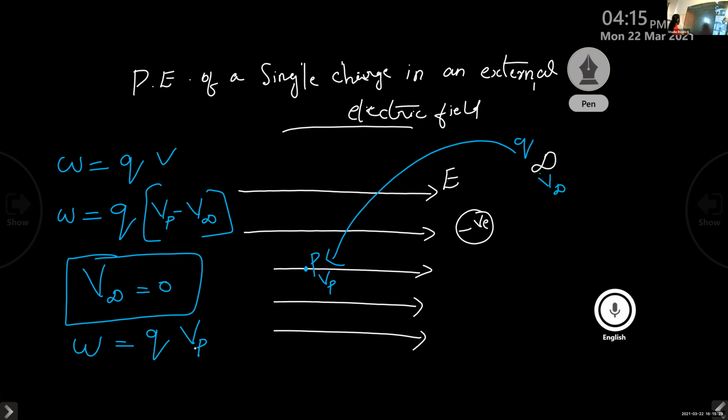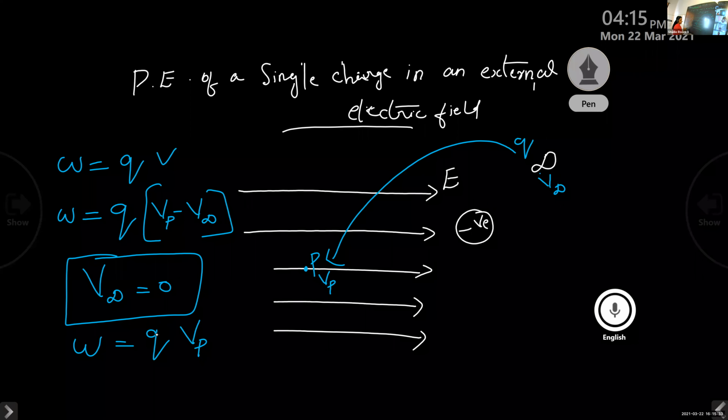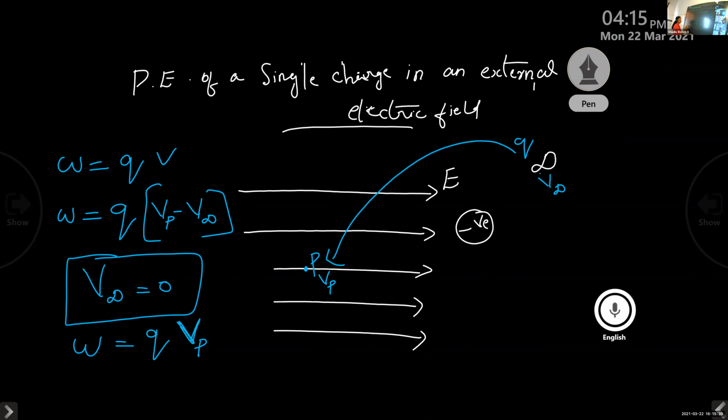Here Q is the charge that we placed at infinity, and we want to move that charge from infinity to the point P. And what does Vp represent in that equation? V for what? Potential, right?